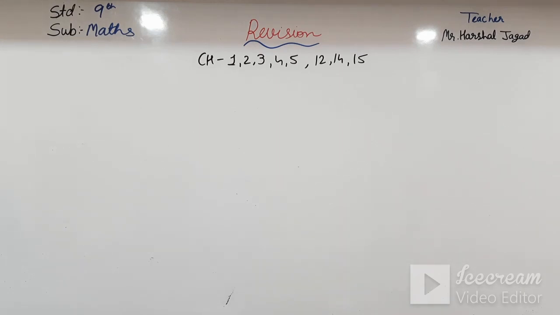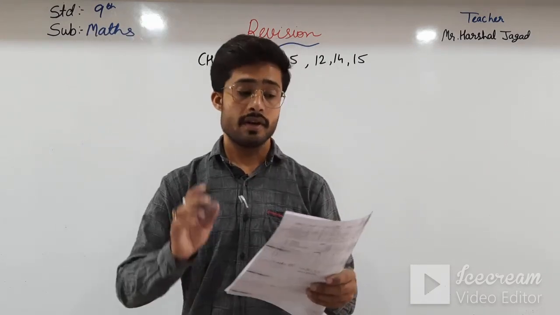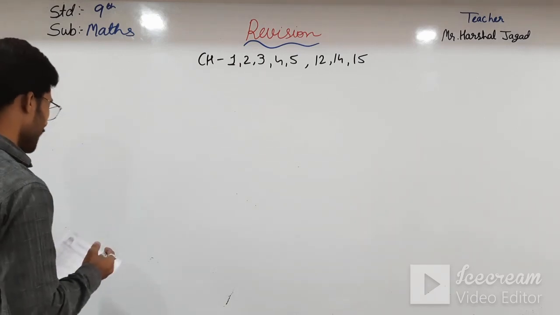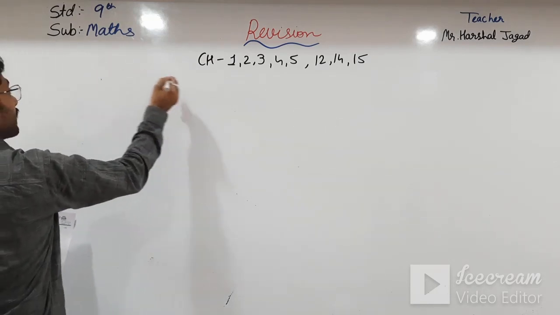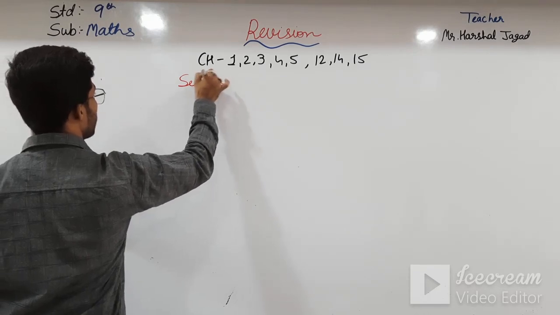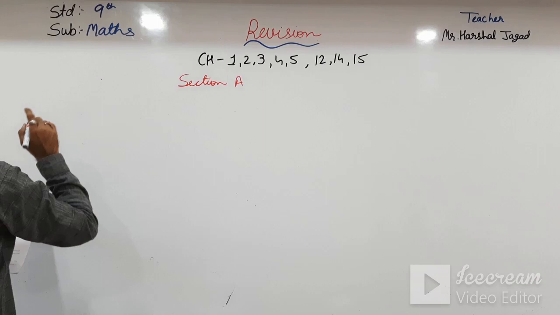So from section A, what will be asked? I am writing on the board also: section A, that is 1 mark each.